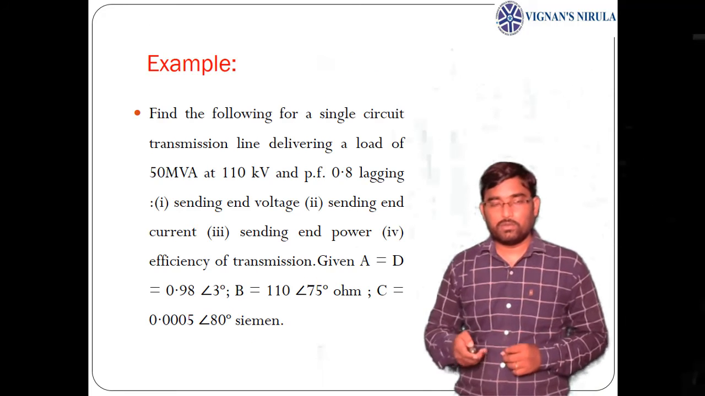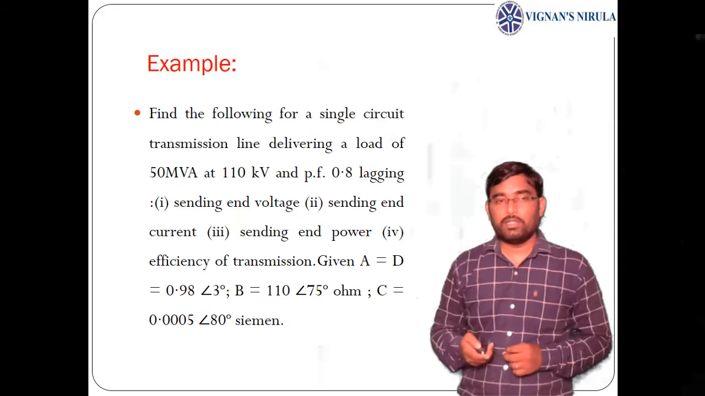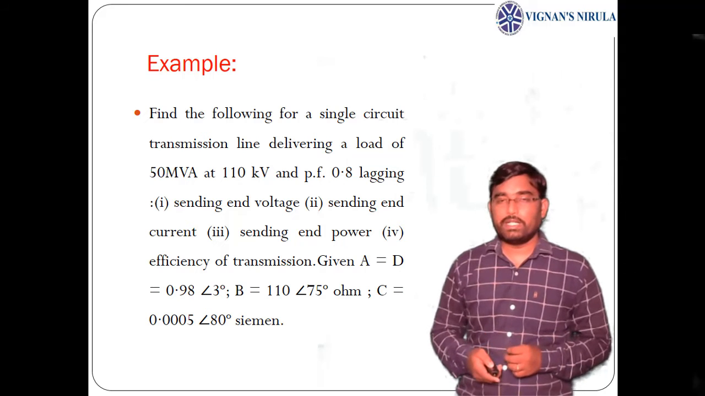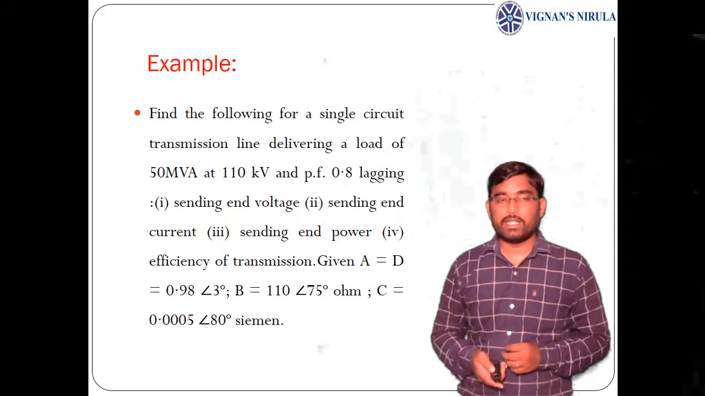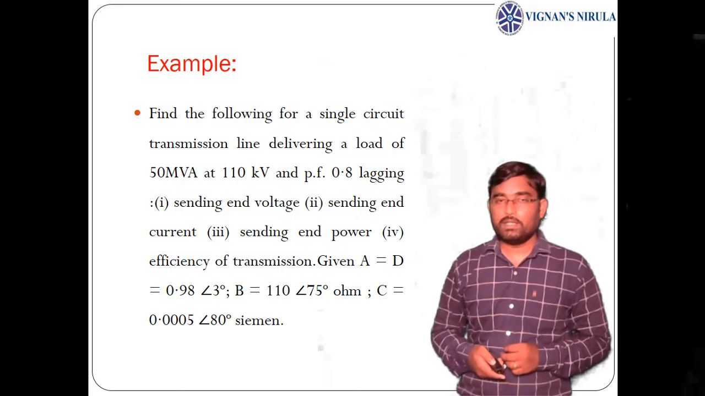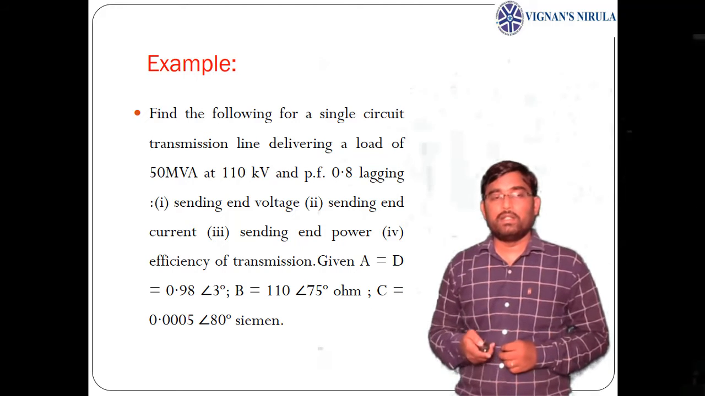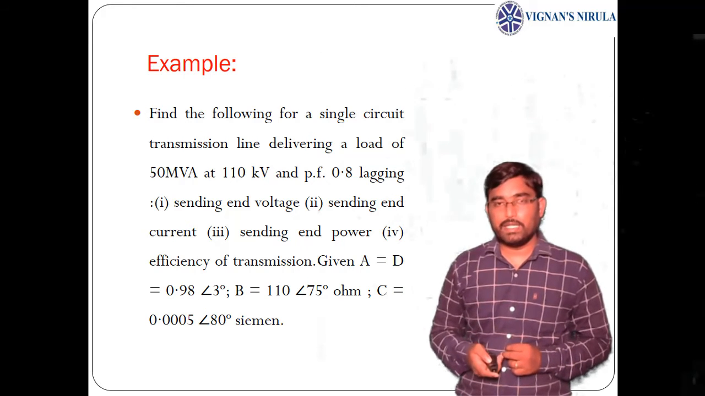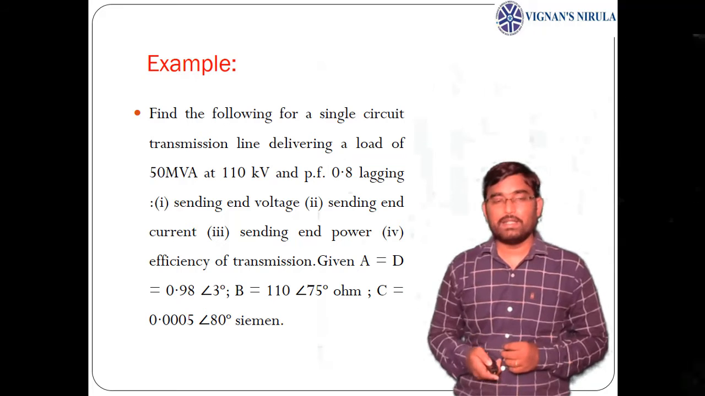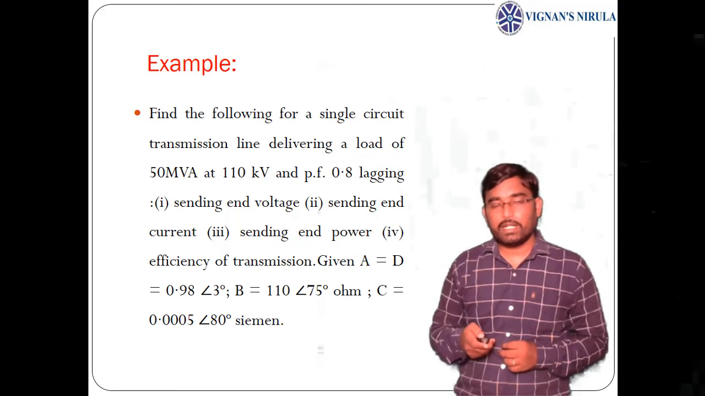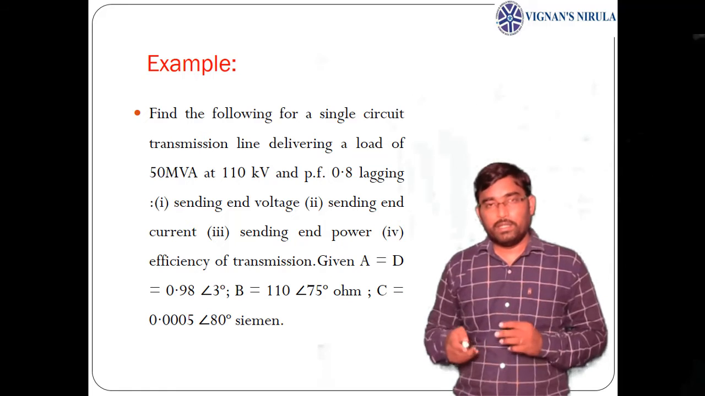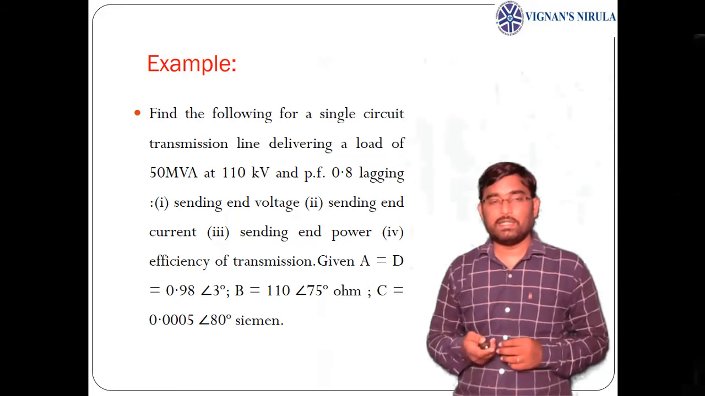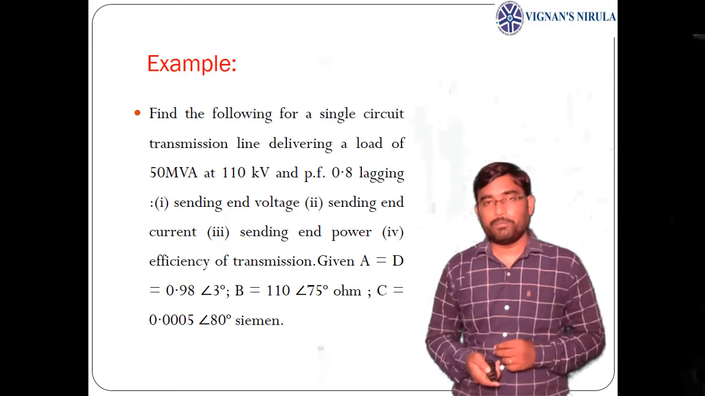Now let us go to another example. Find the following for a single circuit transmission line delivering a load of 50 MVA, megavolt ampere, at 110 kV and 0.8 power factor lagging. Determine the sending end voltage, sending end current, sending end power and transmission efficiency if A equals D equals 0.98 at 3 degrees, B equals 110 at 75 degrees, and C equals 0.0005 at an angle 80 degrees Siemens. Here the constants ABCD are given, so we are asked to find Vs, Is and transmission efficiency.